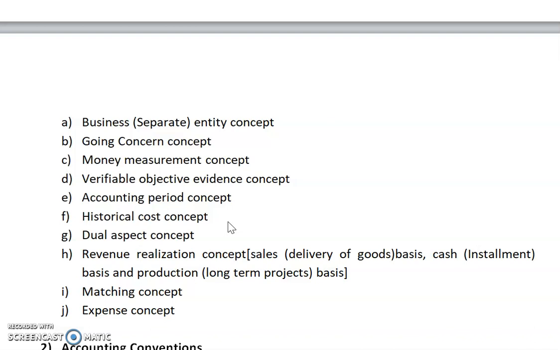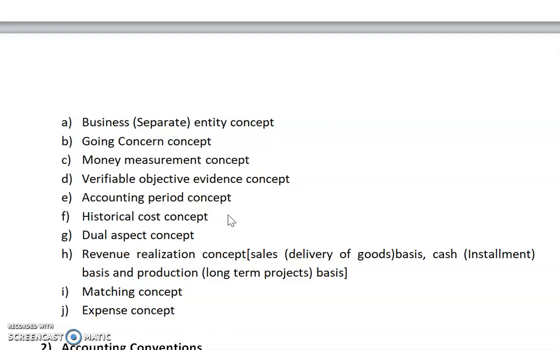There are some exceptions: a banking company, or for income taxation purposes, must close accounts on the financial year basis only. But in other cases we can maintain or close our accounts on both bases. But we should notice this: if we close our accounts on the basis of the calendar year, we should maintain that process, and if we close our accounts on the basis of the financial year, we should maintain that concept also.